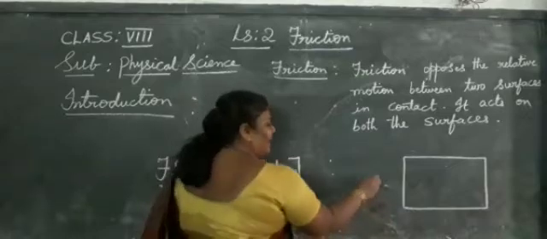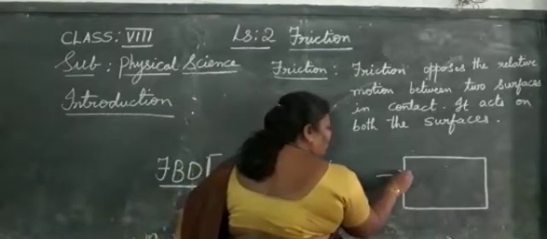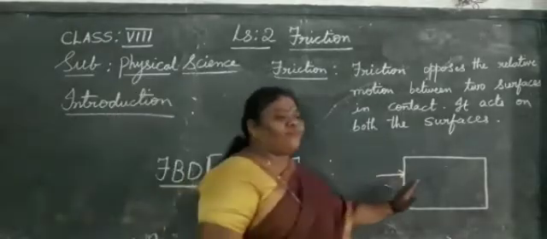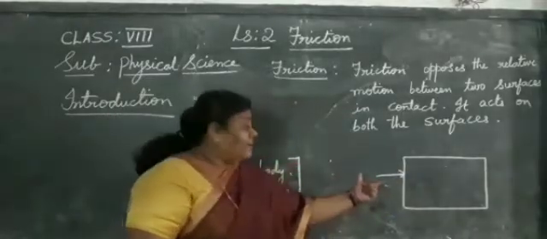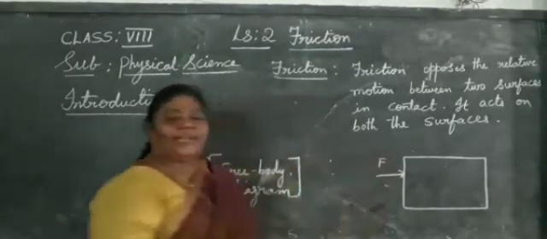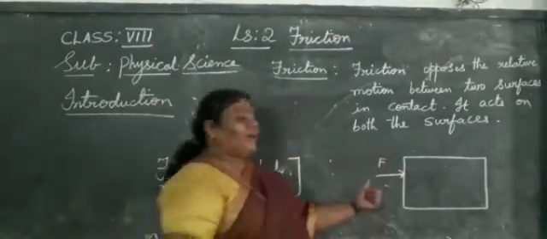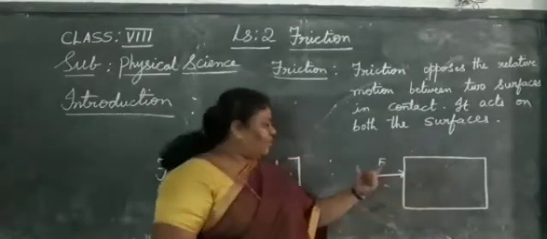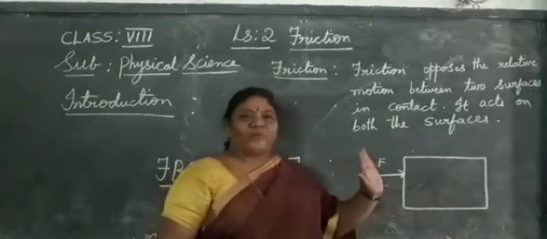Now, I am applying a little force on this rectangular box. The force applied, I will name it as capital F. The rectangular box is at rest, so I am applying some force.